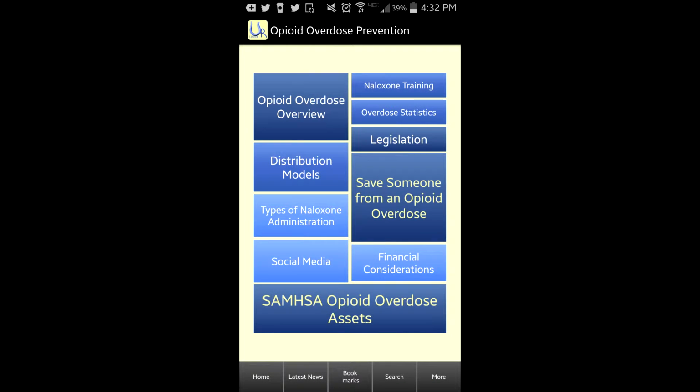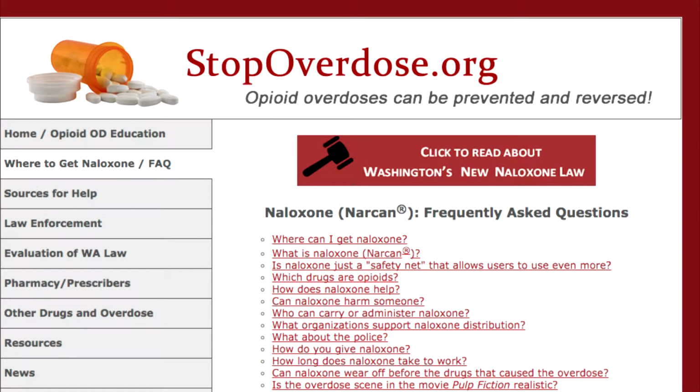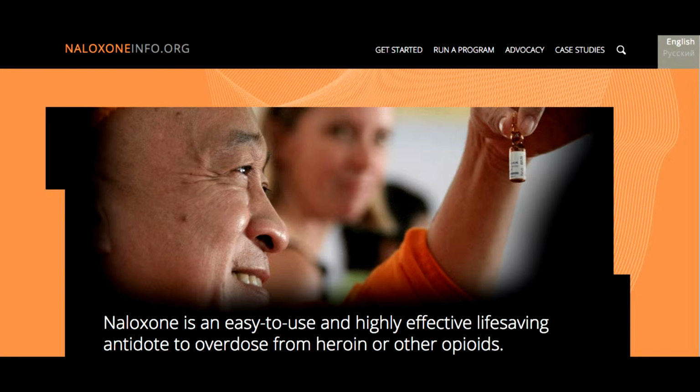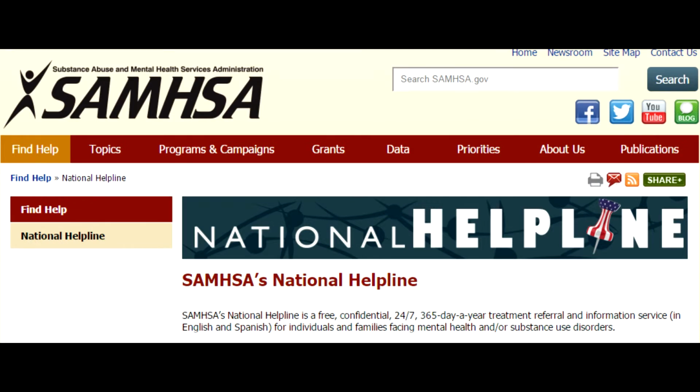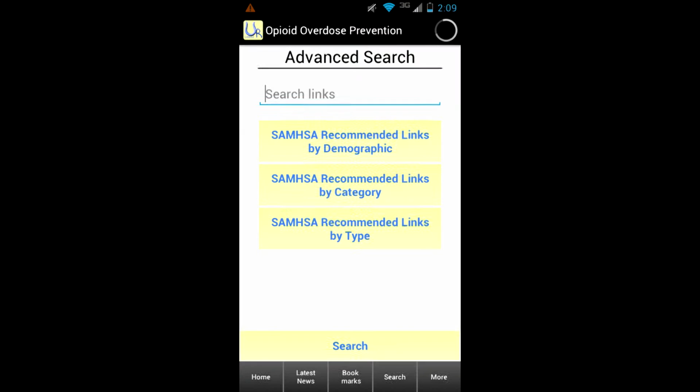Opiate Overdose Prevention Assets is the large button on the bottom of the home screen. SAMHSA included 34 assets such as phone numbers, websites, articles, and support groups. Samples include Washington State's web resources for naloxone, naloxoneinfo.org, In the Rooms, SAMHSA's National Helpline, and Stop Stigma Now's website.